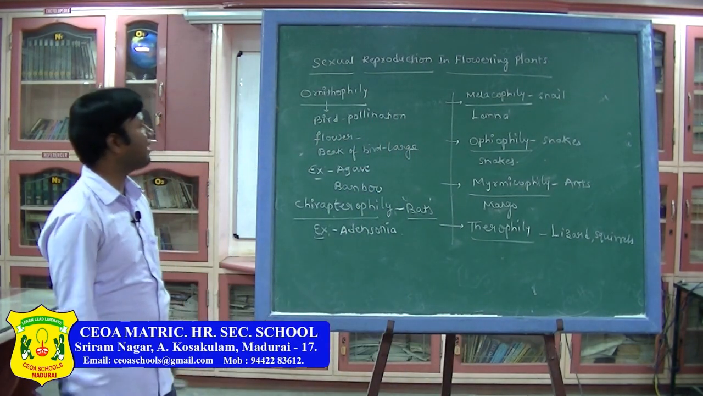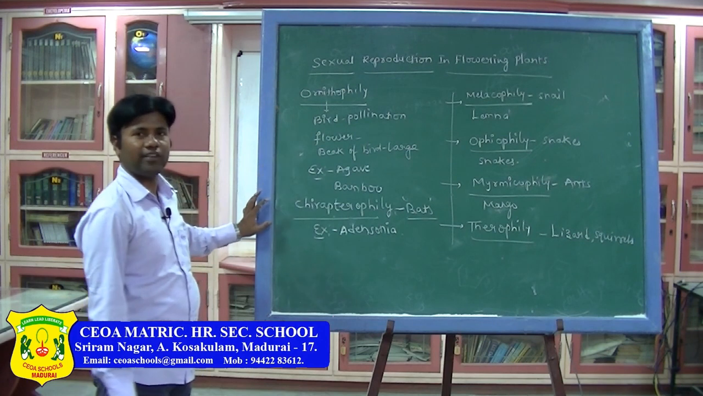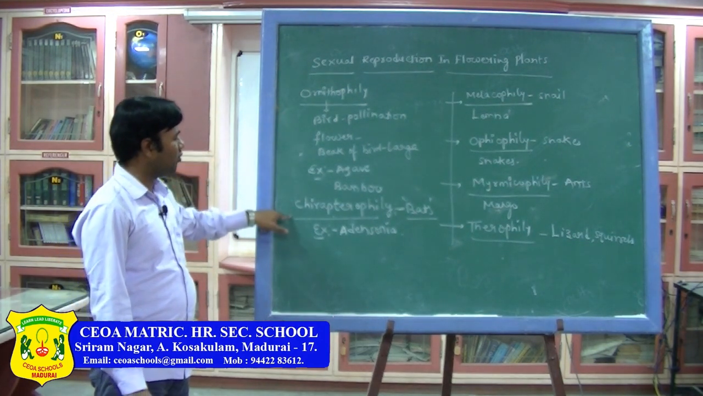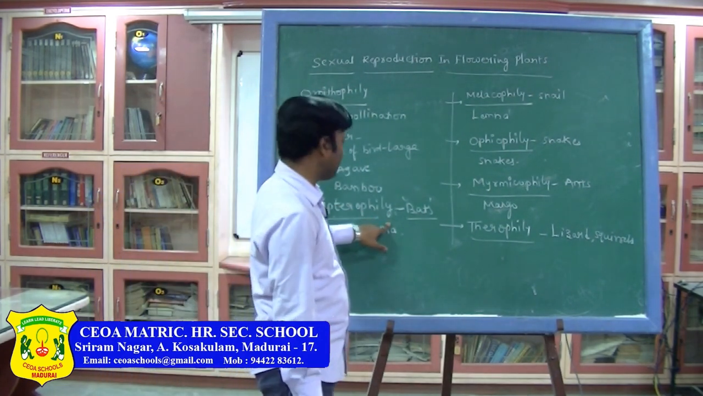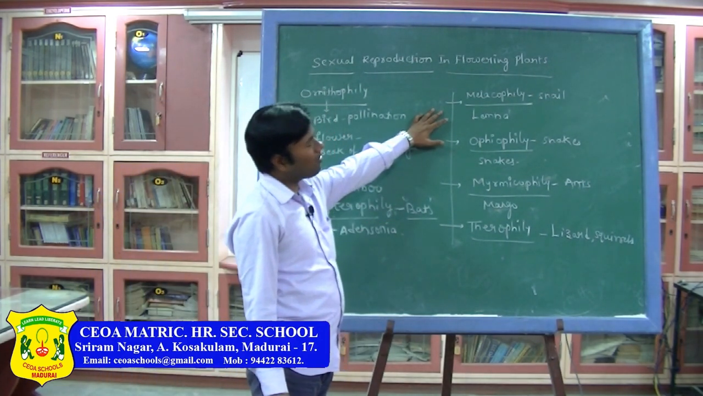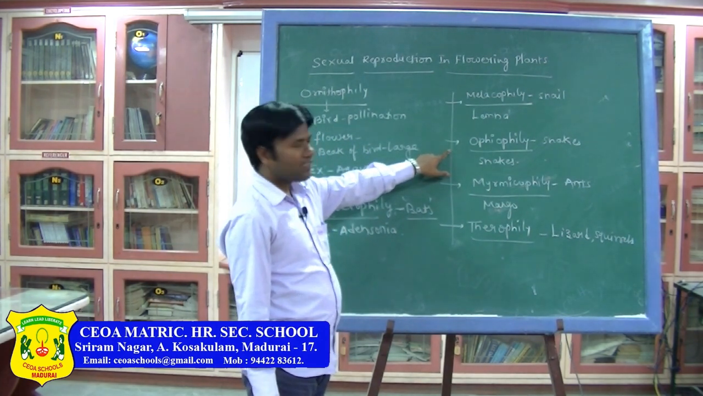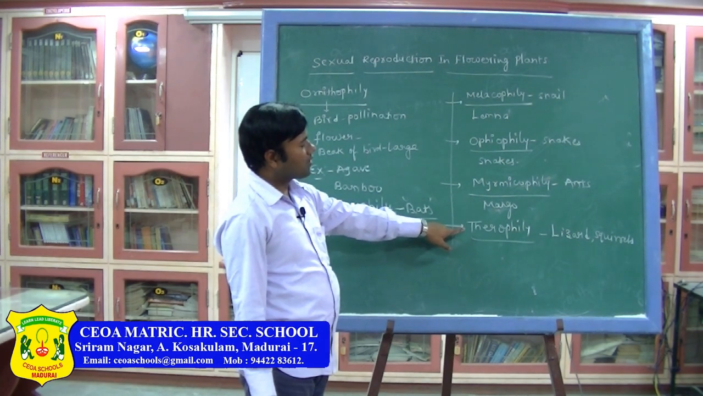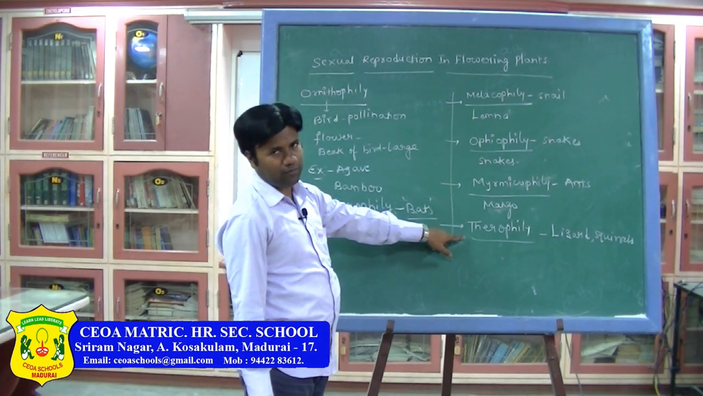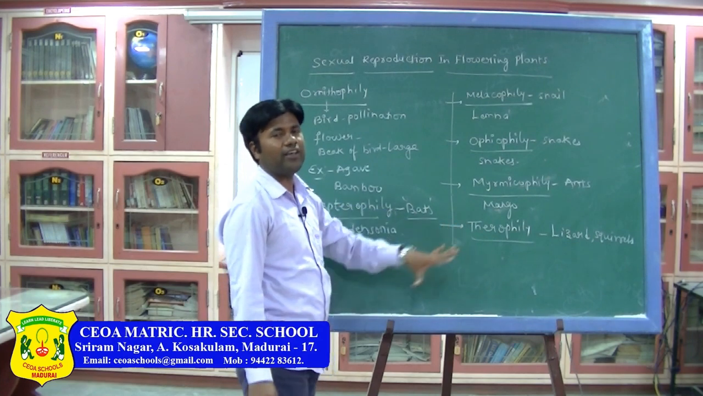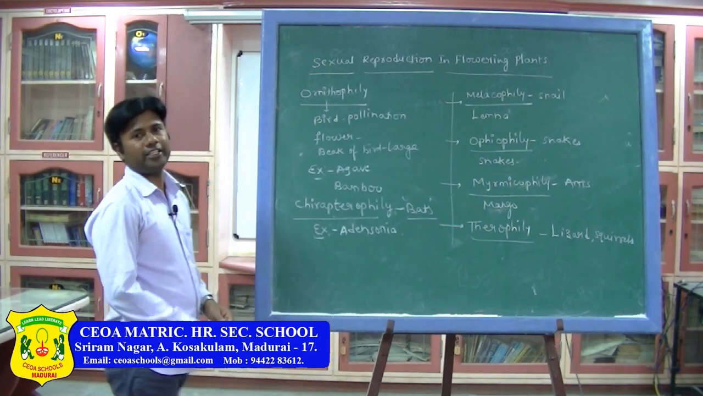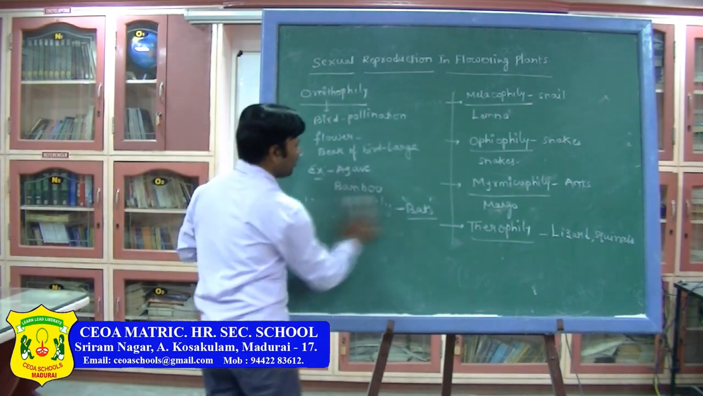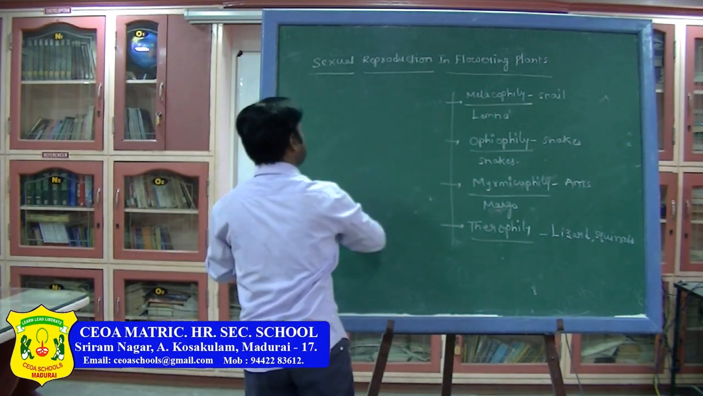So these are the different types of pollinating agents. Ornithophily, that is the bird. Chiropterophily, that is the bat. Next, Malacophily, snail is involved. Ophiophily, snakes are involved. Myrmecophily, ants are involved. Therophily, that is squirrels, lizards, arboreal animals involved in the process of pollination. So this is about different types of pollination. Now the pollination concept is completed.